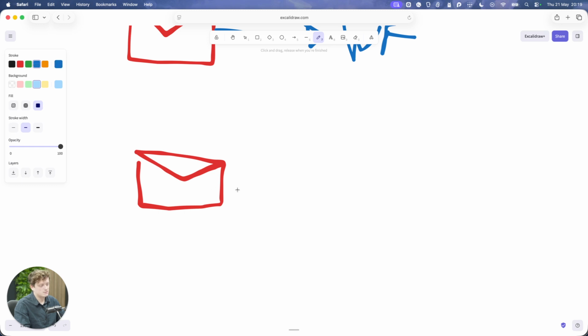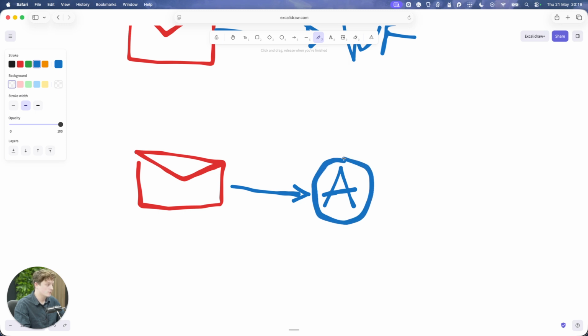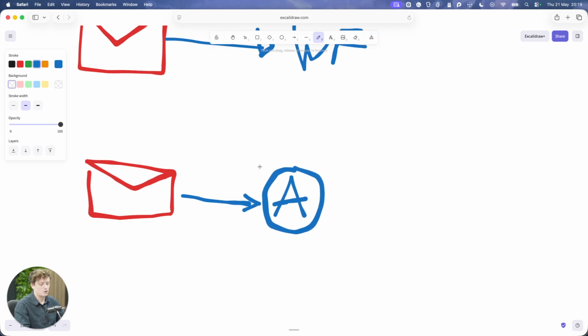So the customer sends an email in, and then that hits an agent. And the agent says, what is the best way to deal with this customer? Does this customer need human support? Have they asked a specific question that we've already answered before? Do they need a course? Do they need to book in a call? Are they asking for a refund? Should we refund them? So that agent has access to tools.